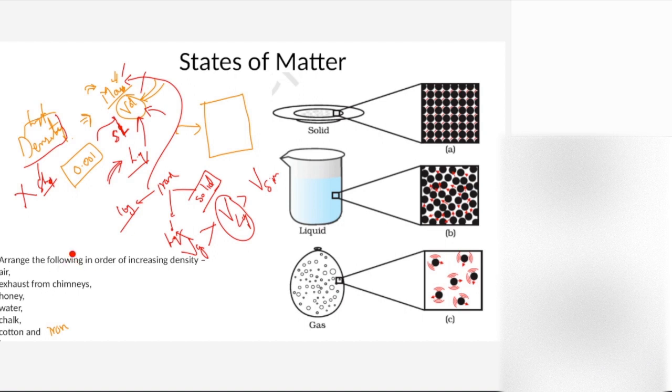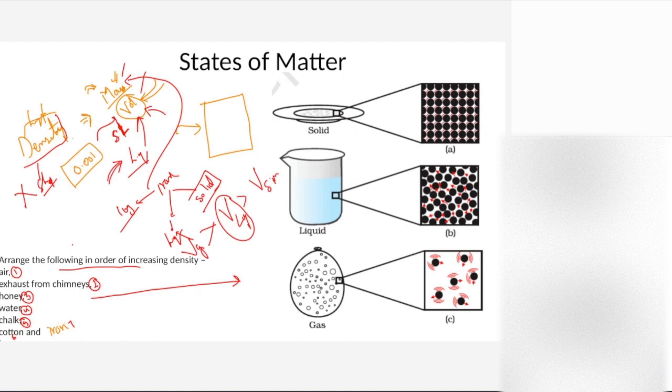Now try to arrange the following in the order of the increasing density. Okay, this is first. I am giving numbers, you write the order. आप 1 2 3 4 के फॉर्म में देना, right? 3, water is 4, chalk is 5, cotton is 6, and iron is 7. You have to write in increasing order of density. What will be the order?